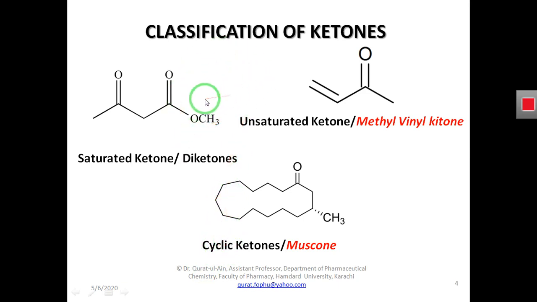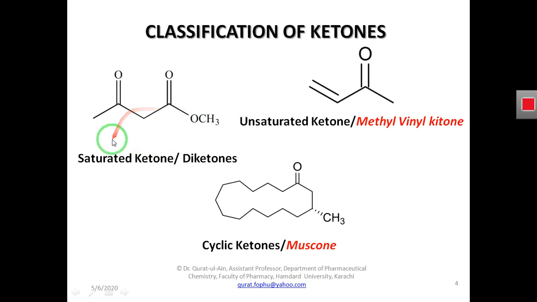On the basis of degree of saturation and unsaturation, ketones are classified as saturated ketones, and diketone is an example of a saturated ketone. And the unsaturated ketone example is methyl vinyl ketone. So now we will see why we are saying these ketones are saturated and why these are unsaturated.